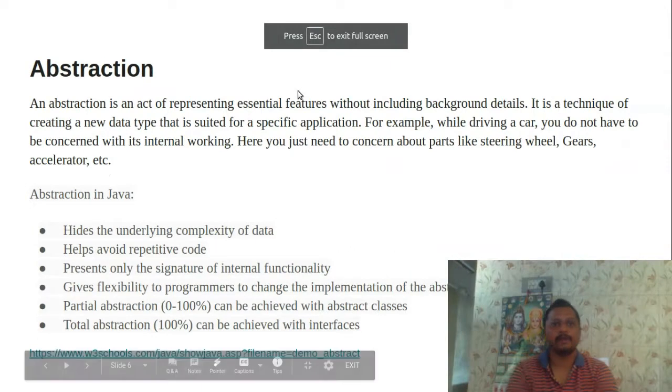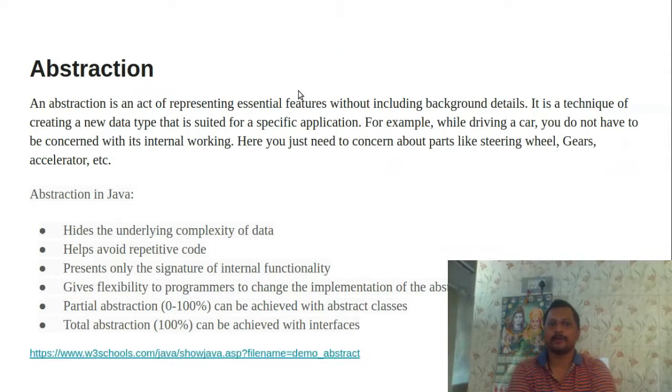Next, coming to abstraction. Abstraction is the act of representing the essential features without including the background details. We are not including any background details, just declaring a representation of the essential features. It is also a technique of creating a new data type that is suited for a specific application.